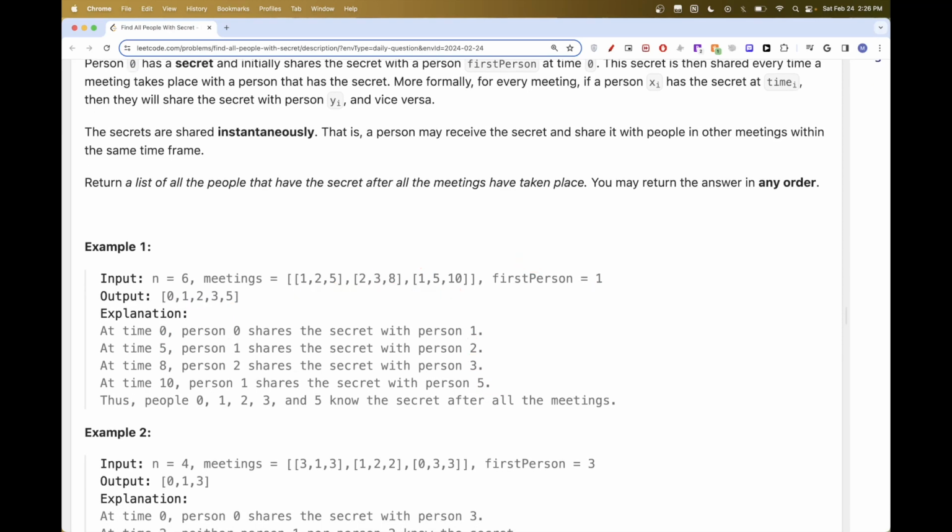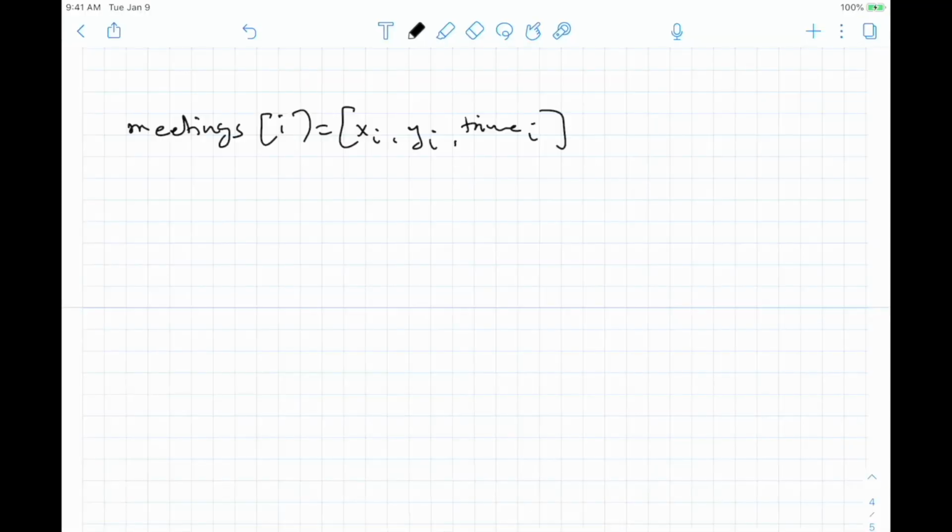Now, how can we tackle it? How can we solve this? Well, the first thing to think about is that time matters. Let's say 2 and 3 meet at time 5. For person 2, if they have the secret, to be able to share it with 3, they need to have had the secret before time 5 or at time 5. If they had the secret at time 4, then they can share it.